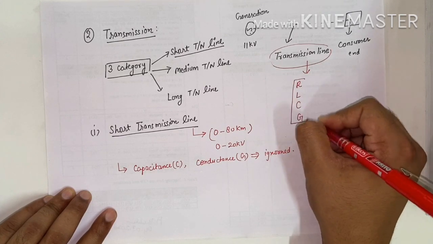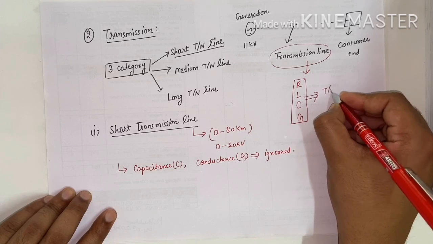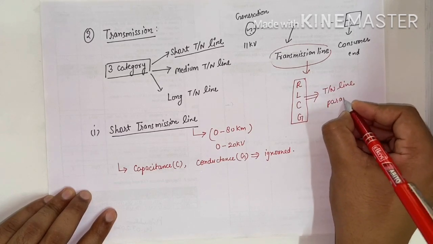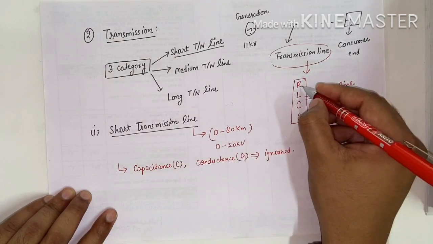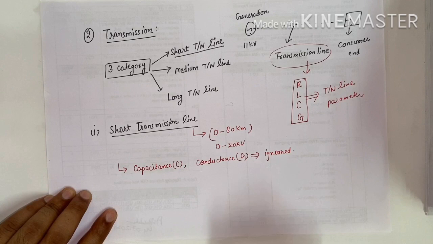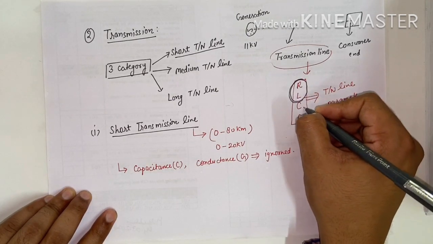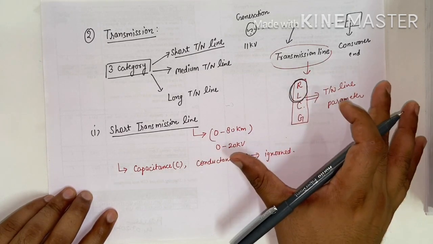In the short transmission line we consider only the resistance and inductance. Capacitance and conductance are ignored in the short transmission line.